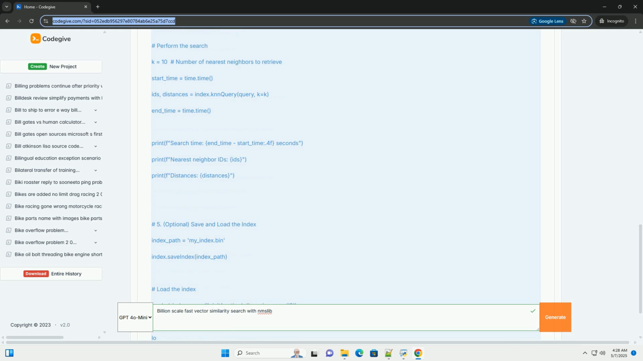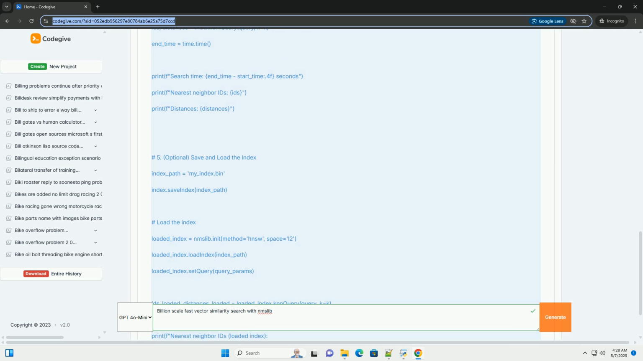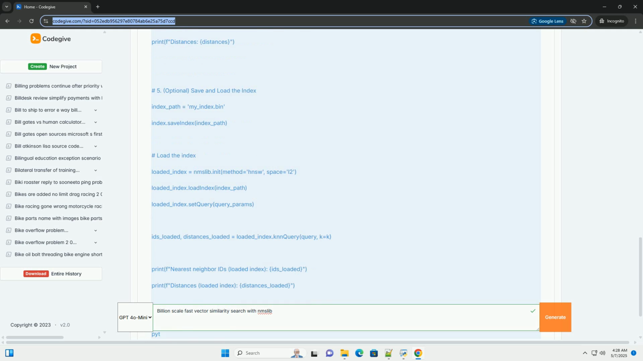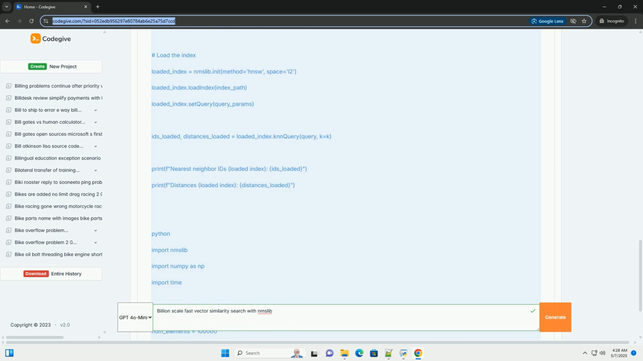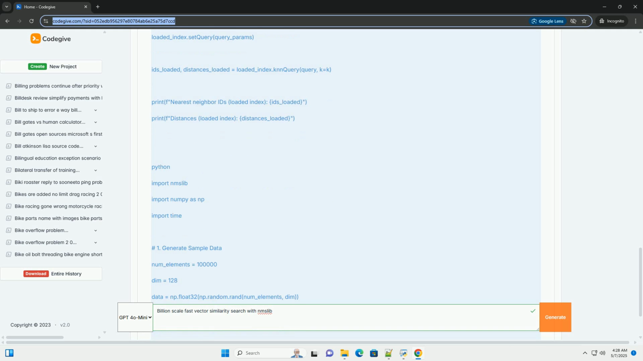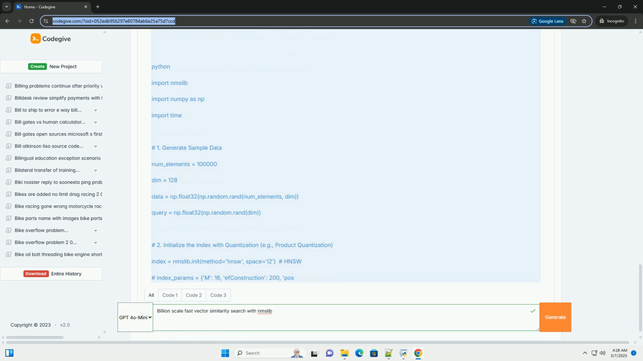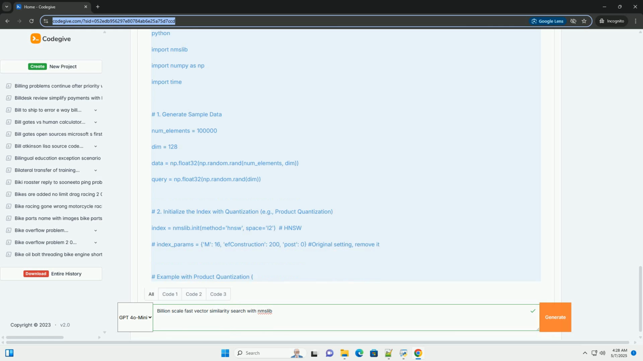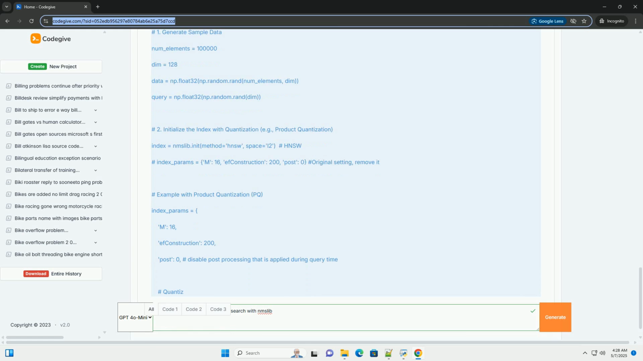What is vector similarity search? You have a collection of vectors, representing data points, images, documents, etc., and you want to find the vectors that are most similar to a given query vector. Similarity is typically defined using distance metrics like Euclidean distance, cosine similarity, or dot product.